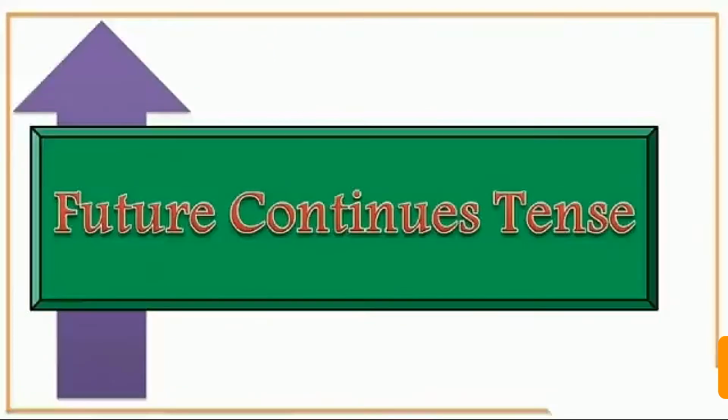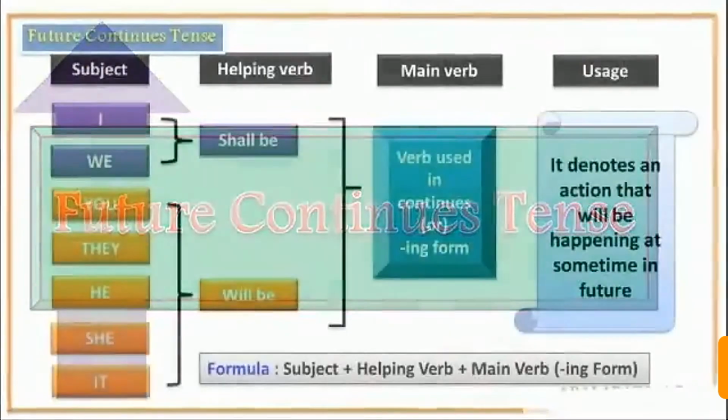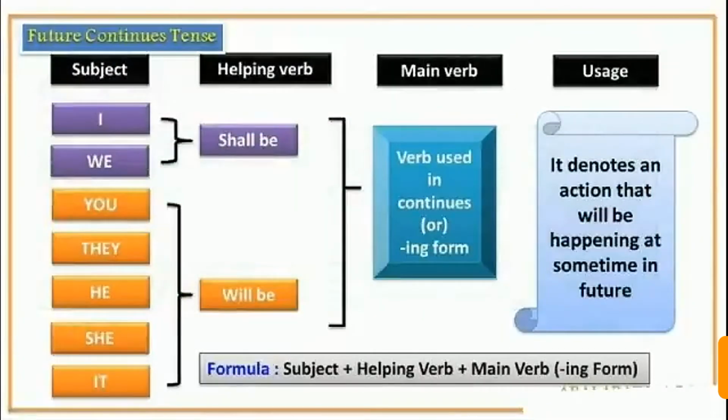Now let's talk about future continuous tense, which is the second part of future tense. Let us see where we use it, how we can use it, and what its sentence structure is. First of all, let's see the formula for using future continuous tense.